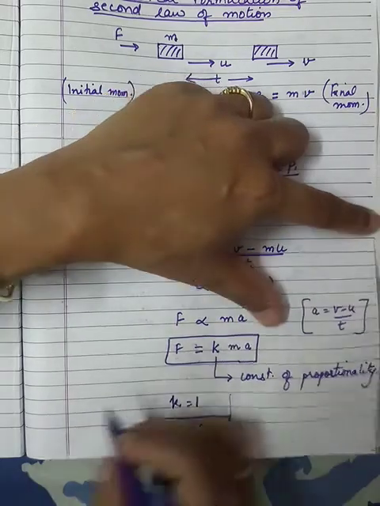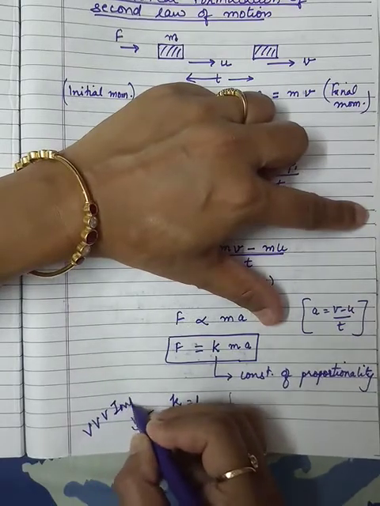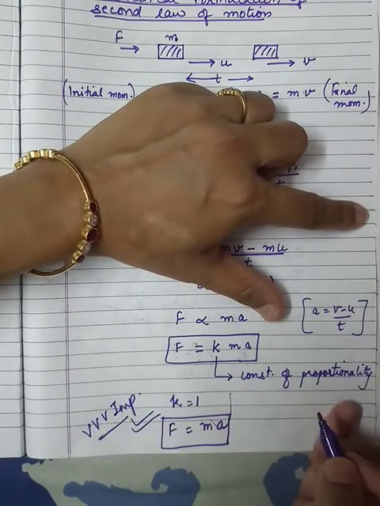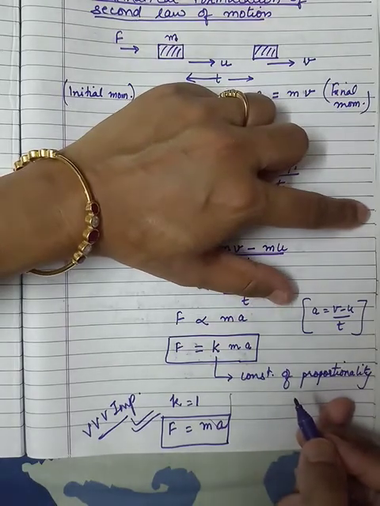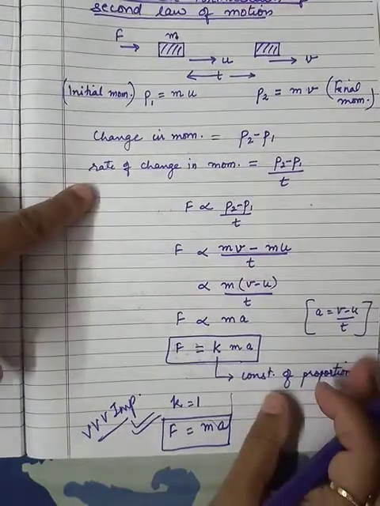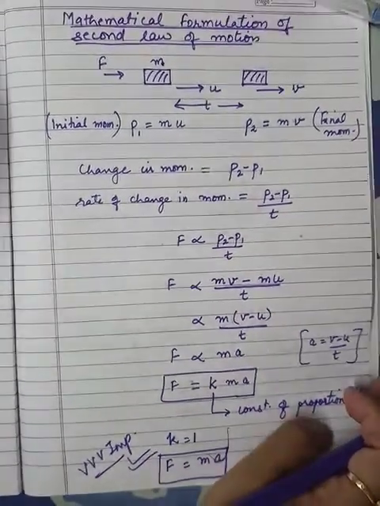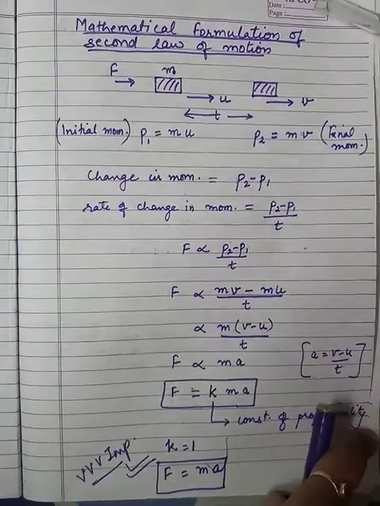This is a very important formula, very important for numerical purposes and for concepts also. How to derive this formula, we have done on this page, right?